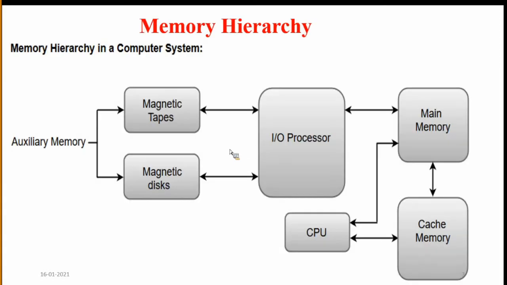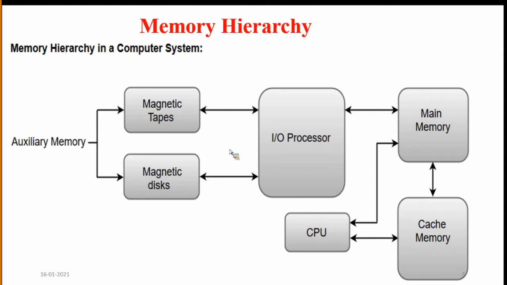Memory hierarchy. In a computer system, memory is essentially a part of any computer. Memory is just like a brain, useful for storing information in the computer.